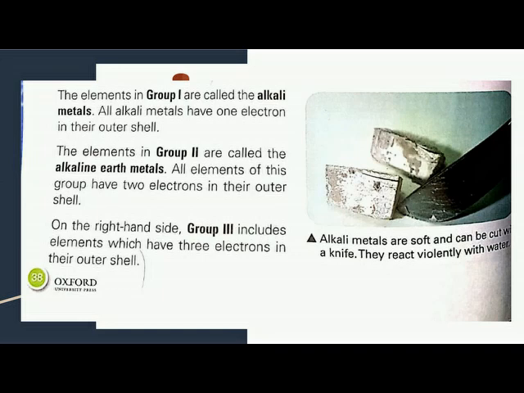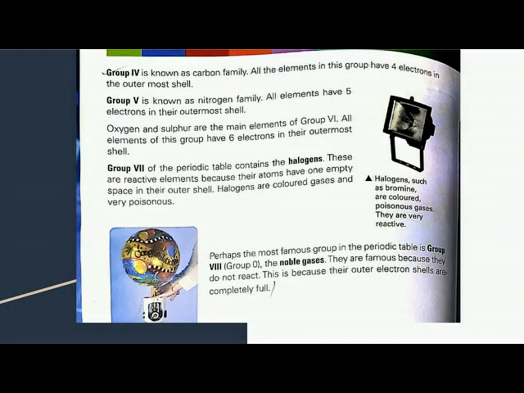The elements in group 2 are called the alkaline earth metals. All elements of this group have two electrons in the outermost shell. On the right hand side, group 3 includes elements which have 3 electrons in their outer shell. Group 4, known as the carbon family, all the elements in this group have 4 electrons in the outermost shell. Group 5 is known as the nitrogen family. All elements have 5 electrons in their outermost shell.